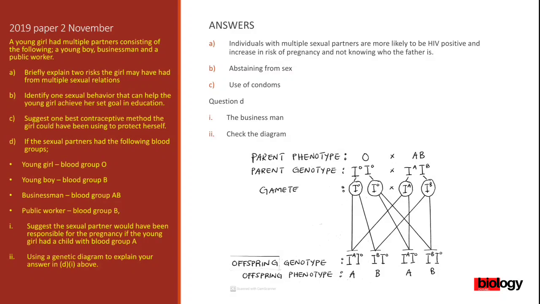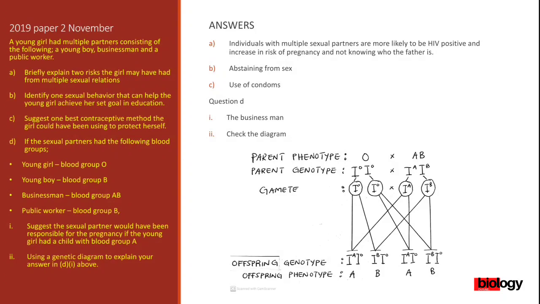After that, you come to the gametes. As you can see, you just bring them down, put them in the circles. Those are the gametes. Then you do the crossing, which we are seeing there. Crossing, which is also fertilization. Okay. So they will cross, and then we're going to have offspring genotype, as you can see. So those are the offspring's genotype.